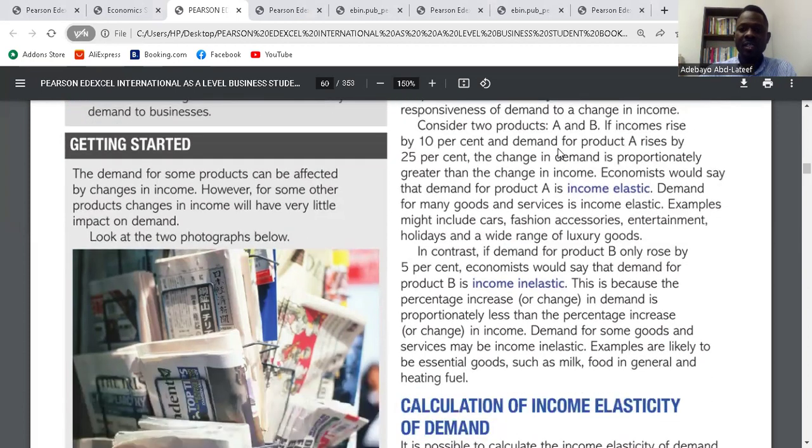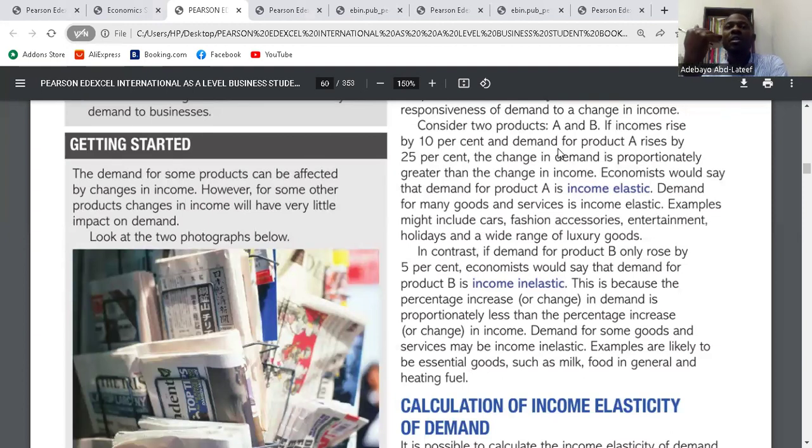In contrast, if the demand for product B only rose by 5%, economists will say that the demand for product B is income inelastic. This is because the percentage change in demand is proportionately less than the percentage change in the level of income. Demand for some goods and services may be income inelastic. Examples are likely to be essential goods such as milk, food in general, and heating fuel.